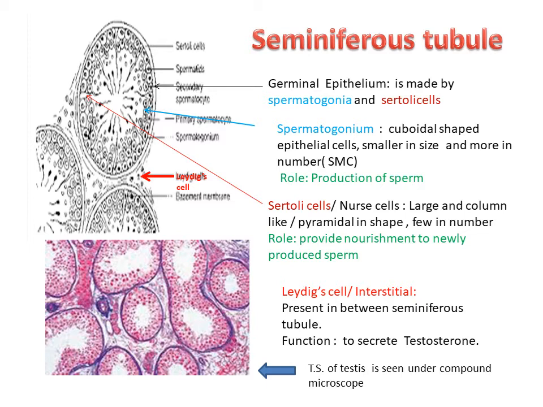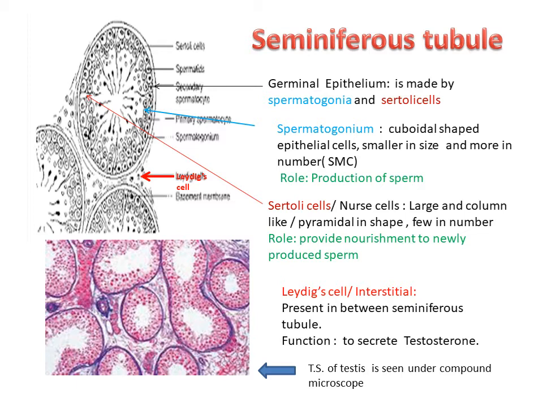The spermatogonium is also called sperm mother cell, in short SMC. Sometimes it is also called spermatozoa mother cell. Its function is production of sperm. This means that SMC, or sperm mother cells, under the influence of follicle stimulating hormone, are stimulated.